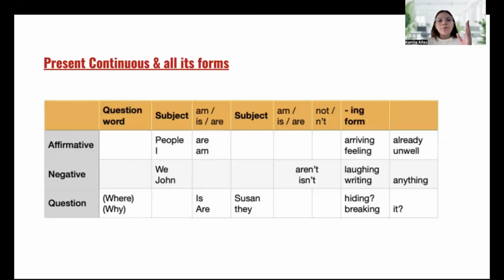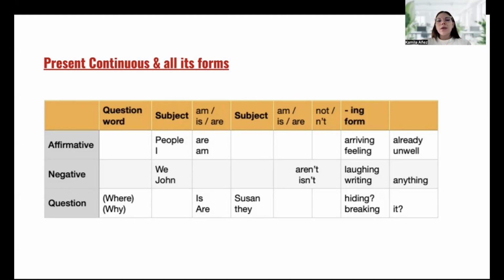Okay, so we have the subject pronoun, we have the verb to be, and we have the ing form and complement if you want to add a complement. So the sentence will be like, people are arriving already, or I am feeling unwell. So that is an affirmative or positive sentence.